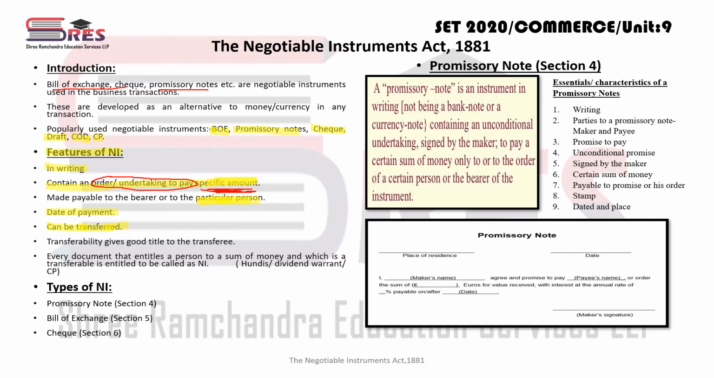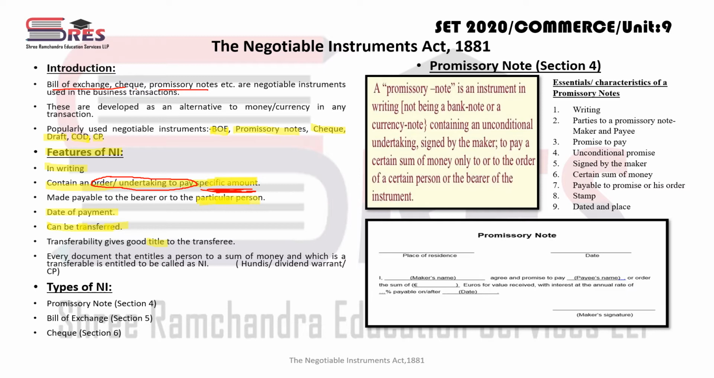Transferability gives good title to the transferee. See, in case of a negotiable instrument, if it is transferred from one party to another party, just by transferring it from one hand to another hand, title also gets transferred. Title means ownership. That means if a bearer check is transferred from Mr. A to B, now B has the right to get money because he got that check.